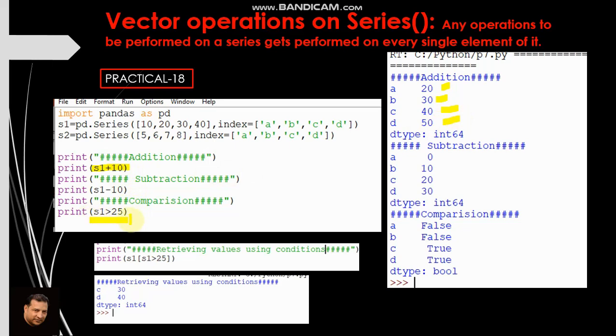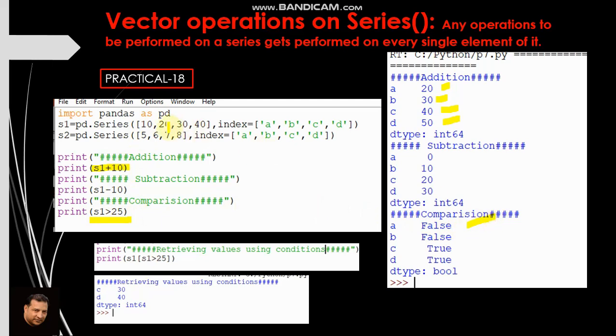S1 greater than 25, what does it mean? It means all the elements of S1 will be compared with 25. If first element is greater than 25, let us see first element 10. 10 greater than 25 is false, so it will display false.